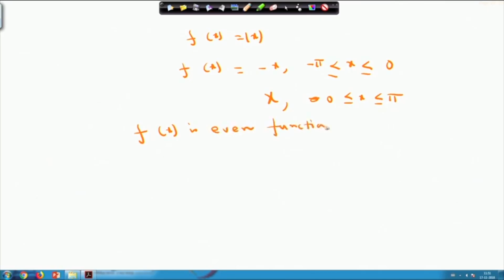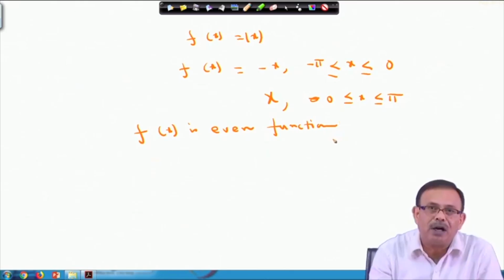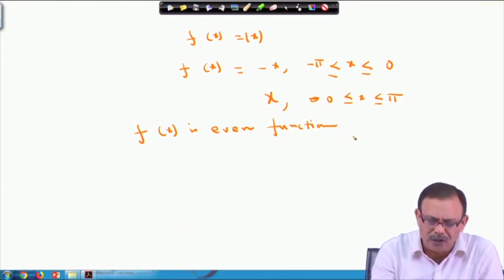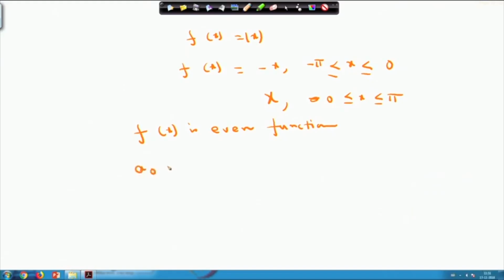At the beginning, if I know f(x) is an even function, then I know even functions are expressed in terms of a cosine series only. So I have to calculate only a_0 and a_n. Your a_0 will be equal to π if you calculate it, and your a_n will be equal to 2/π ∫ from 0 to π x cos nx dx. So your evaluation becomes easier: 2/(π n²) (cos nπ − 1).